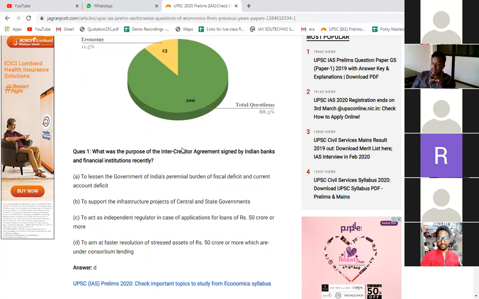Even if you have not come across such terms, when you read from somewhere, it becomes very difficult, because whatever you read is not remembered in the exam under pressure. But the basic concepts you always remember. For example, Indian banks and financial institutions: you can eliminate those options, as you need to know that obviously it has nothing to do with the fiscal deficit and current account deficit.